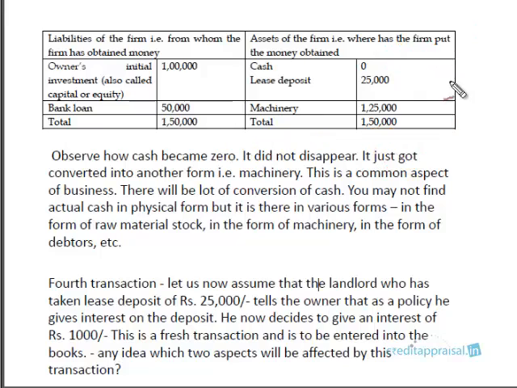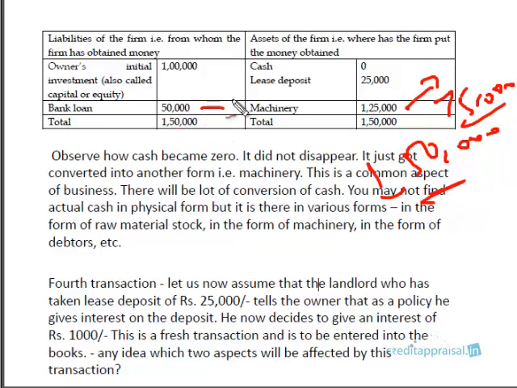Or take for example, the machinery is damaged. Some earthquake has come and the machinery is damaged. Now it is worth only 75,000. So this is a 50,000 reduction in the value of the business. So who bears this loss? Let us assume that it is not covered by insurance. So who bears the loss of the business? Can you go to the bank and say, see, the machinery has gone down in value by 50,000, I will not pay 50,000?